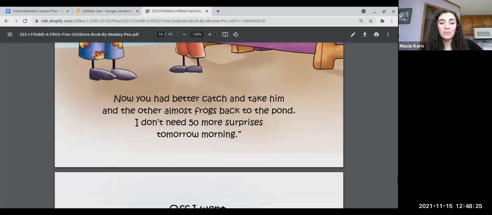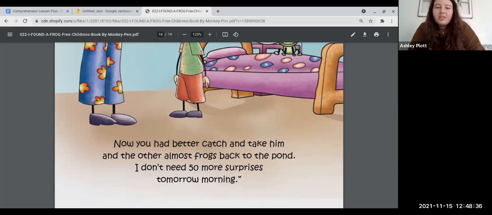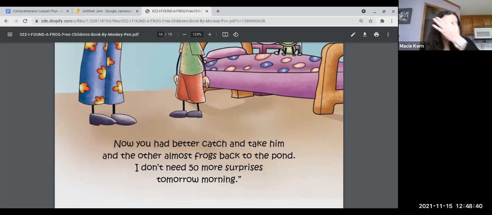Now I better catch him and take him and the other almost frogs back to the pond. I don't need 50 more surprises tomorrow morning. So what do you think the mom means by almost frogs? So the other ones haven't completely turned into frogs yet. That's right. They're still in the tank. They haven't jumped out yet, right?